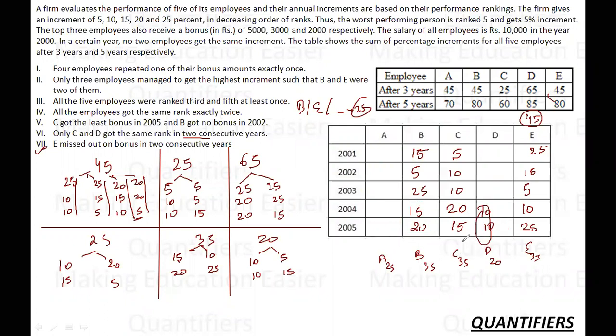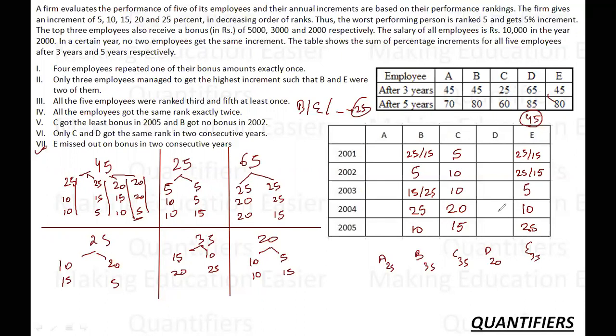Since this assumption was wrong, I have to move all the way back and eliminate the possibility that this was 15, 20. Since this was not 15, 20, then it could be either 25, 10. And it has to be 25, 10, so 25 has to come here and 10 has to come here. Because 25 is already here, no rank can repeat twice, so 25, 10.